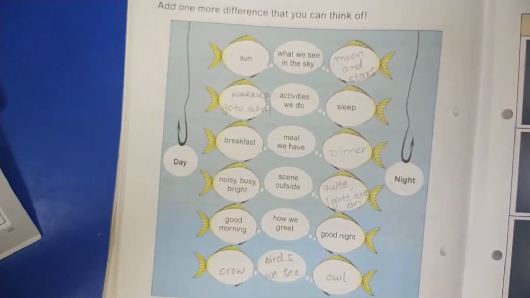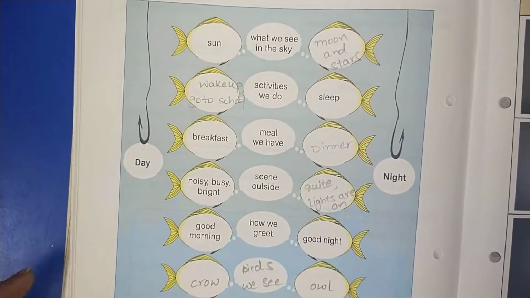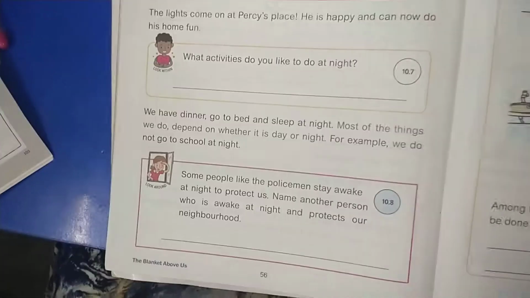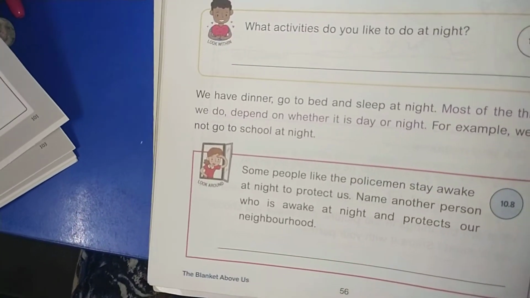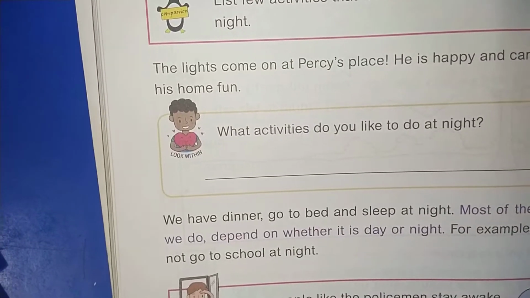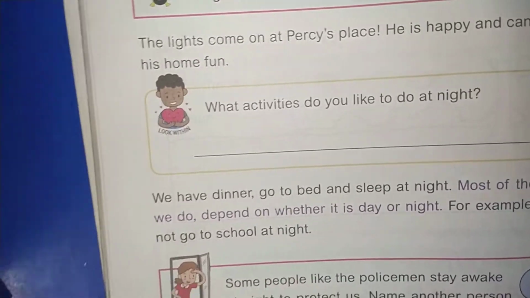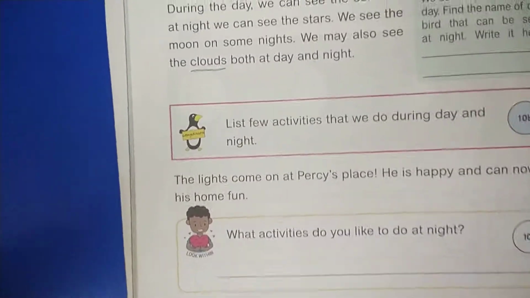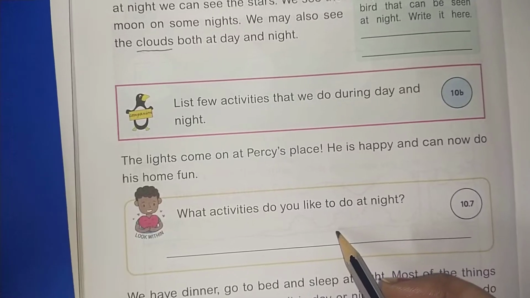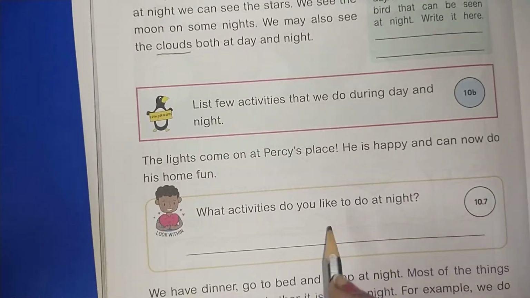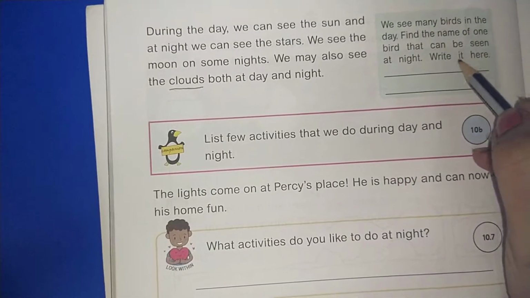Okay, children. So this is the 10B activity in the companion. You have to complete it today itself. And next, see the studio. See, the lights come on at Percy's place. He is happy and can now do his home fun. Yes, children. So what activities do you like to do at night, children? You are observing so many activities, but what you like to do, you have to write here. Okay, before going to this, you have to write this one also, children.